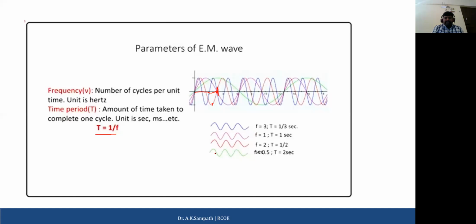Again, when we consider the big green signal, it starts here and moves here, so this is half and this is one cycle. In order to complete one cycle, it requires 2 seconds. Is it clear for all of you? When you talk about the frequency, it is the number of cycles it repeats in a particular time period.